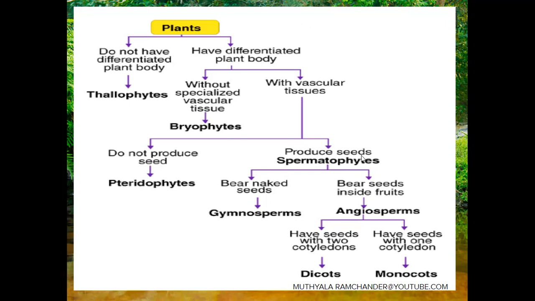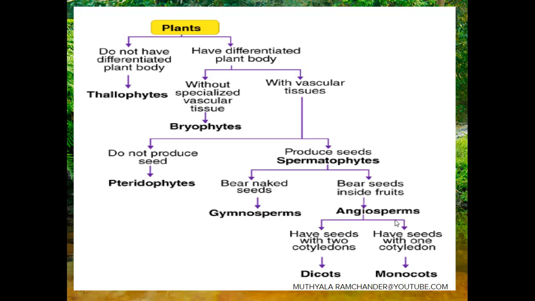The spermatophytes are again of two types: gymnosperms and angiosperms. Gymnosperms means naked seeds, and fruits are absent. Angiosperms have seeds inside the fruit. In gymnosperms, fruits are absent, but seeds are developed in a naked condition. In angiosperms, fruits are present, and seeds are developed inside the fruit. Both contain a vascular system.